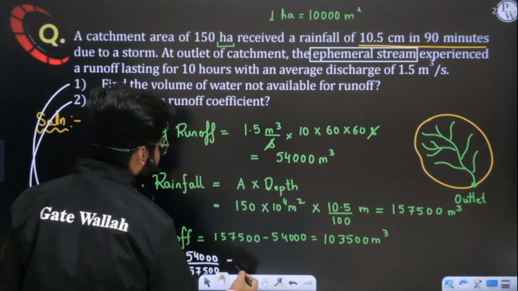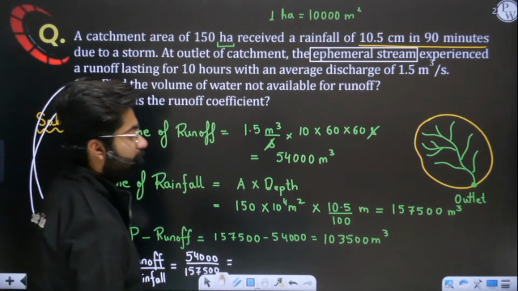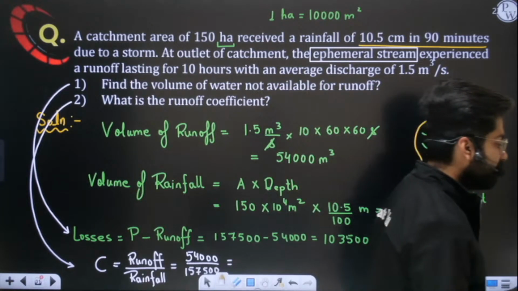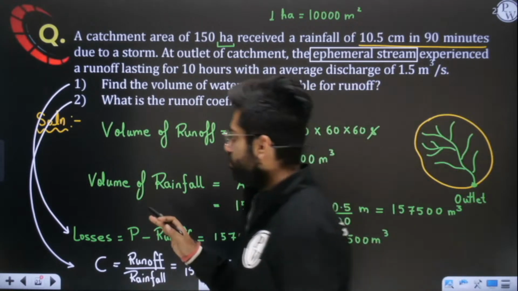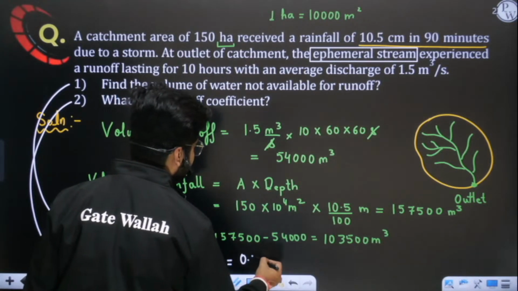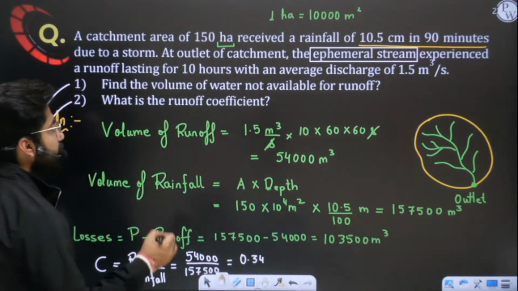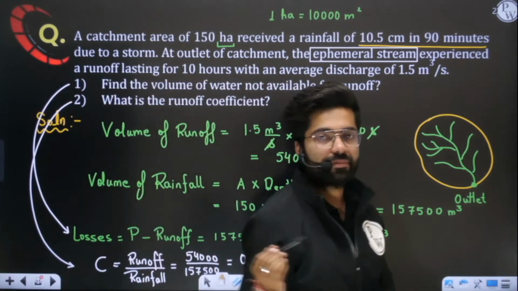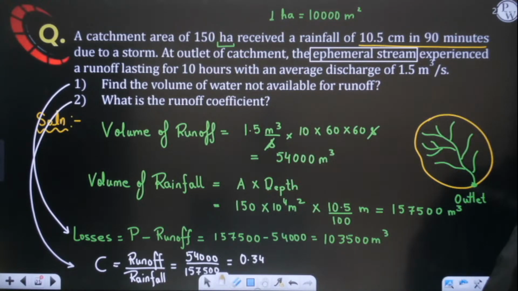If you divide this, see, both the units should be same. So how much value of C are you getting? 0.34. Perfect. 0.34 is the perfect answer. So I hope with this question you are able to understand the entire concept of runoff coefficient. I hope with this beautiful example the entire concept of runoff coefficient is fully clear to you.